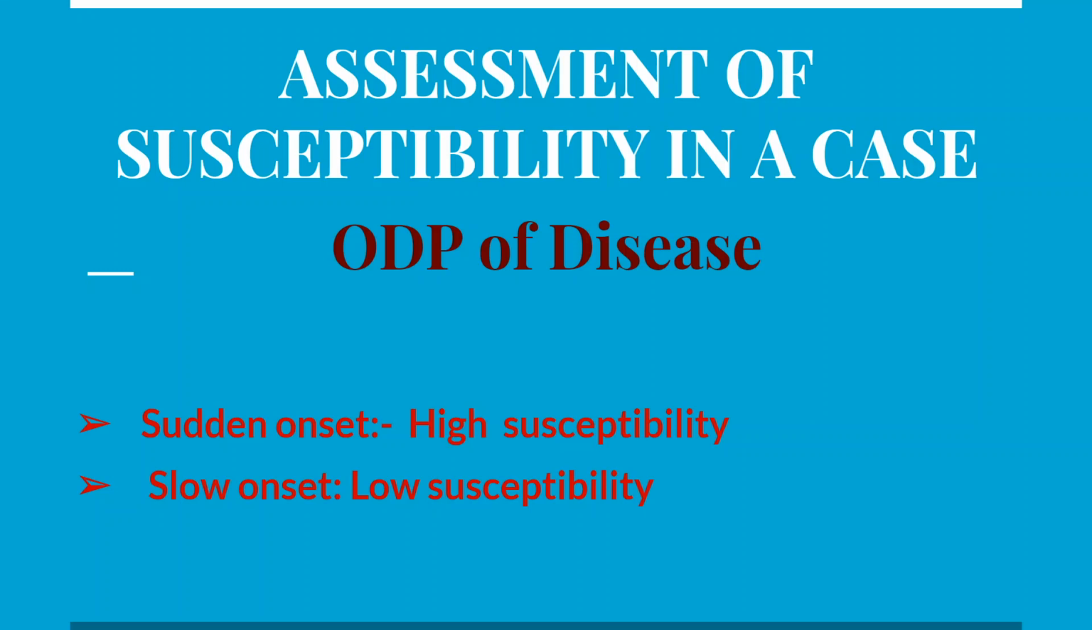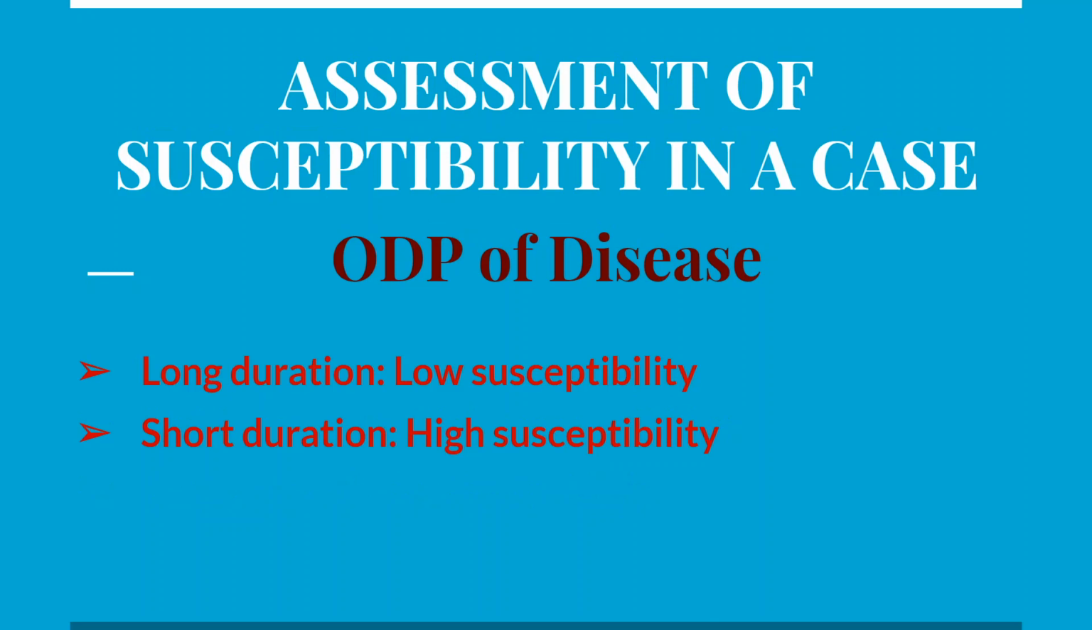Next point is origin or onset, duration and progress of disease. Sudden onset, consider it is high susceptibility. If it is a slow onset, consider it as low susceptibility. If it is long duration, low susceptibility. Short duration, high susceptibility. So from whatever discussion we have done till now, you can understand that we cannot consider one point alone for assessment of susceptibility. Overall, grossly, we have to consider all the points and then only we can label the susceptibility.